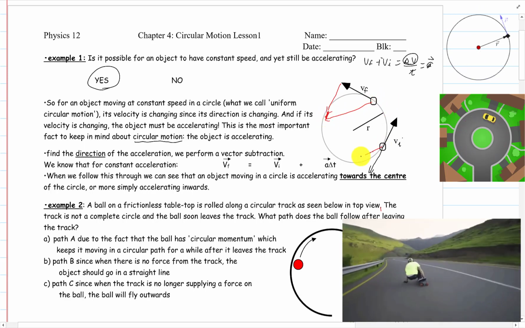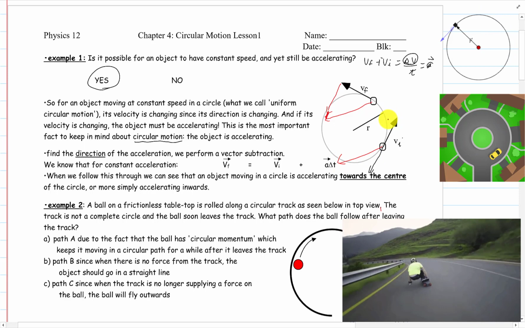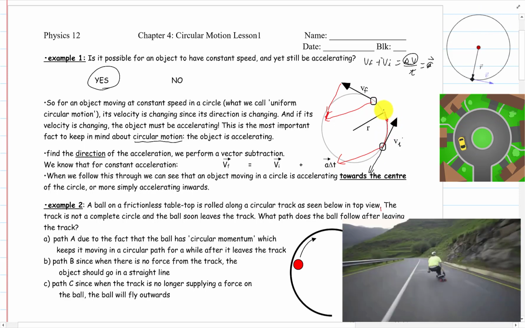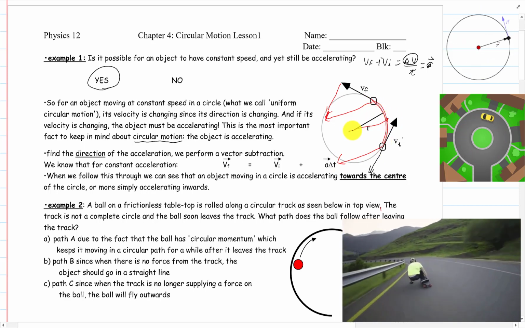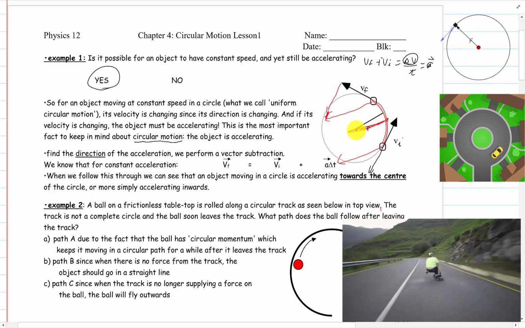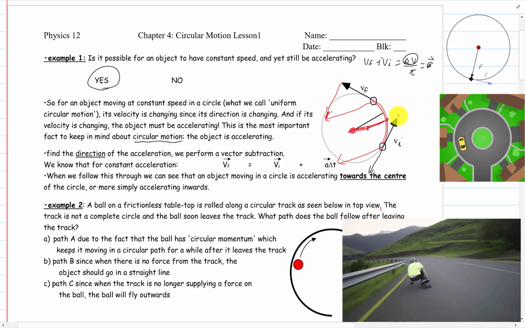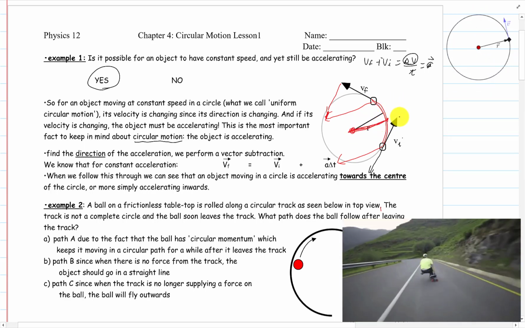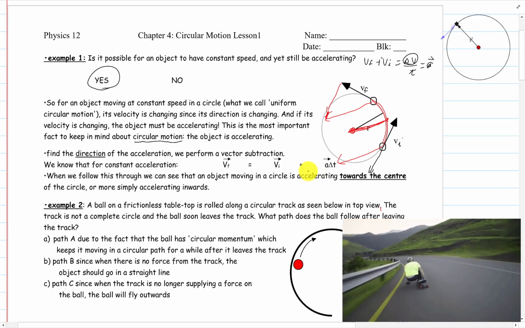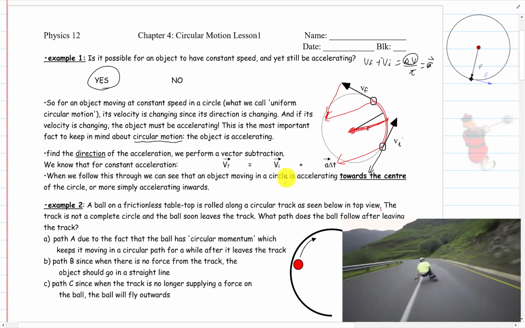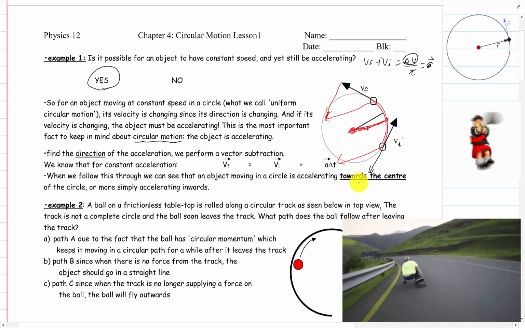Now, do we put the total at the beginning or at the end? Well, we actually put it in the middle point, midway between them, and we can see that the change in velocity goes right through the center. It points towards the center. So the direction of that acceleration is towards the center of the circle.